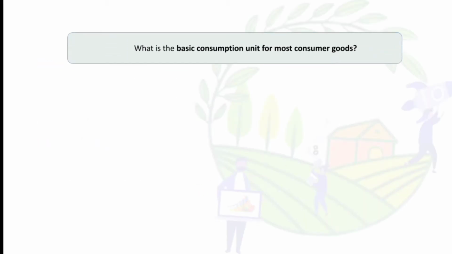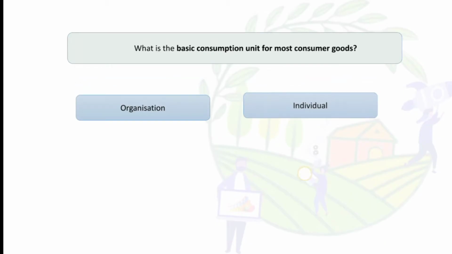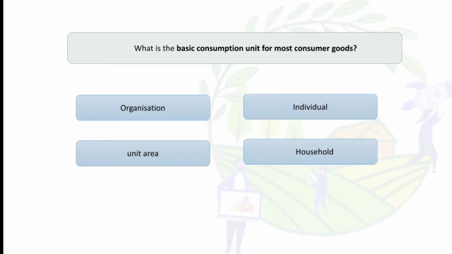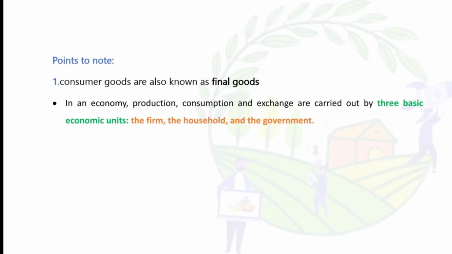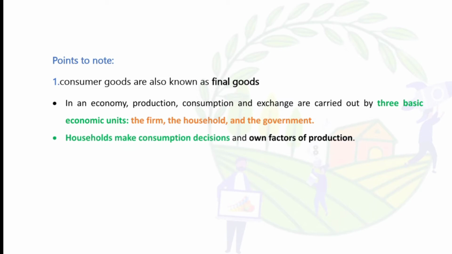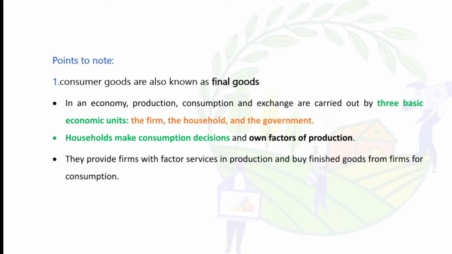And what is the basic consumption unit for most consumer goods? Organization, individual, unitarian, and household. So the answer is household. And consumer goods are also known as final goods. In an economy, production, consumption, and exchange are carried out by three basic units, that is the firm, the household, and the government. Household makes a consumption decision and owns factors of production.